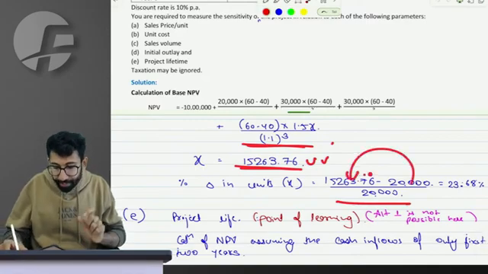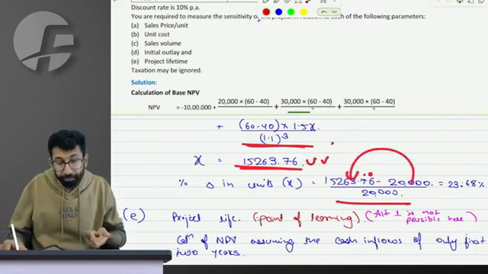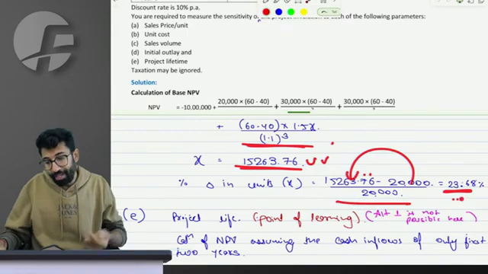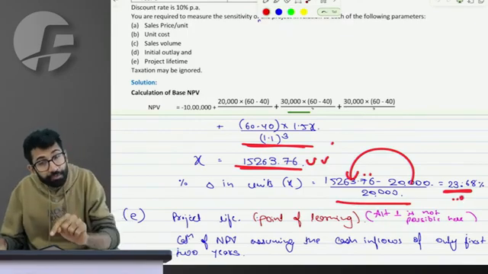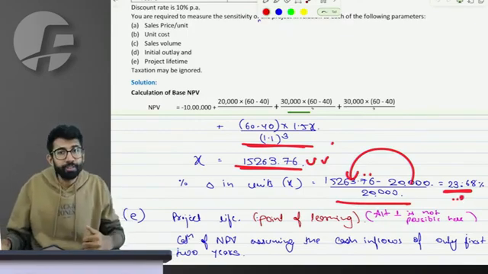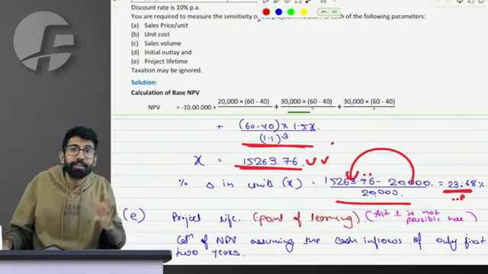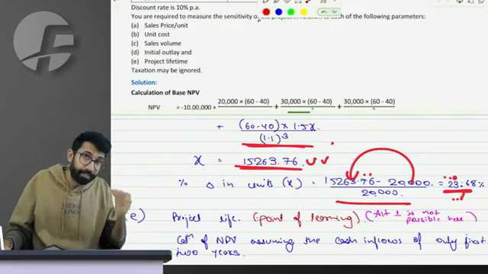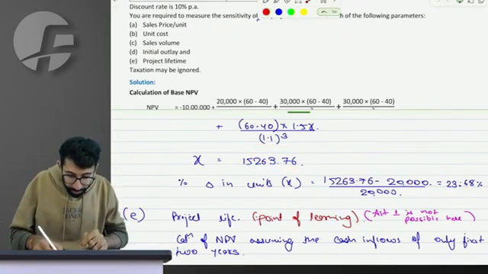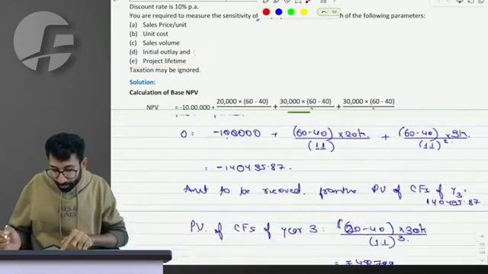So how much is the percentage change in the volume? Sir, from 20,000 it became 15,263, which means 23.68% negative change in the volume will make NPV 0. So we are not that sensitive to volume as compared to sales price and cost. Similarly, initial outflow you have to do on your own.